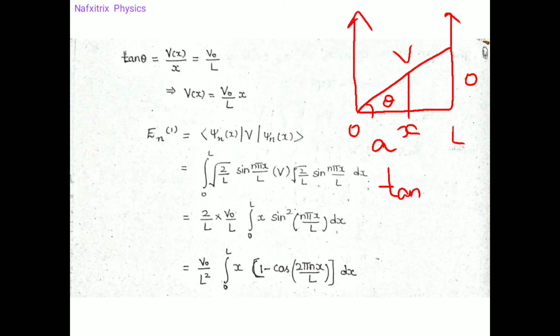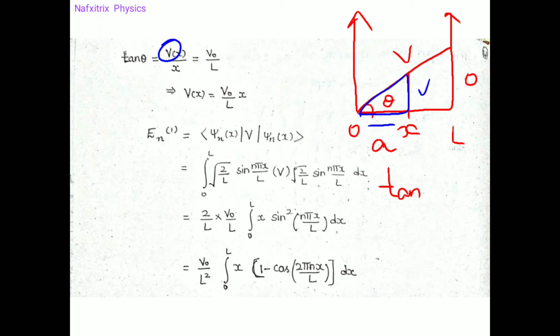For this triangle, the opposite side is V, so this height is V, and the adjacent side is x. From here to here the distance is x.